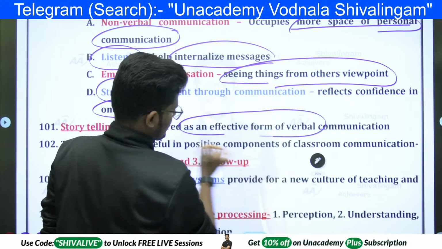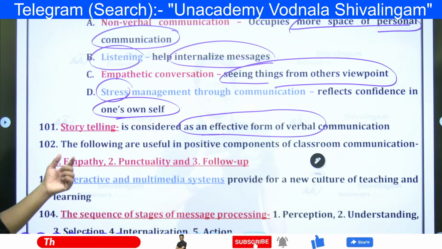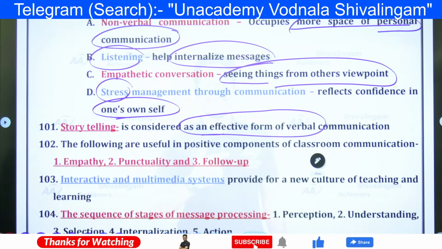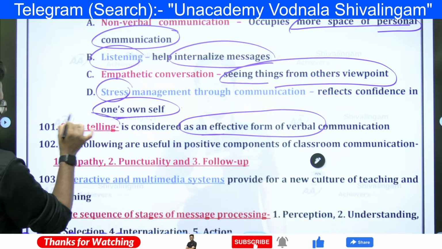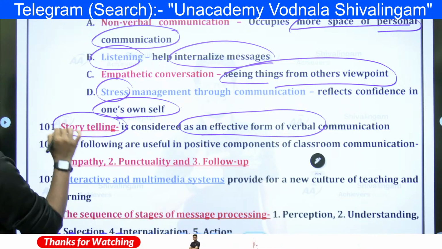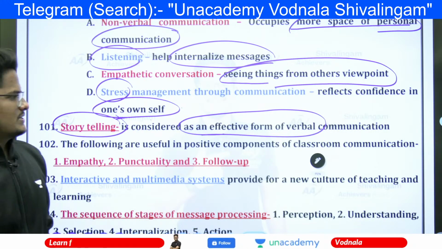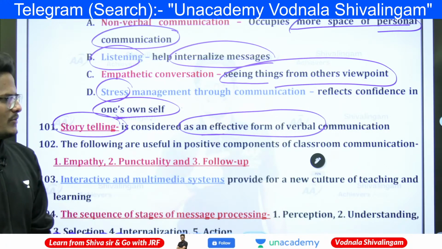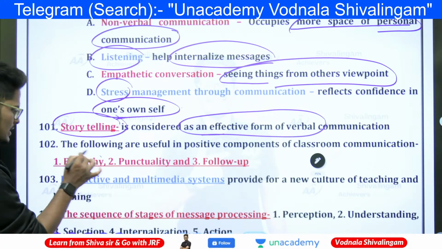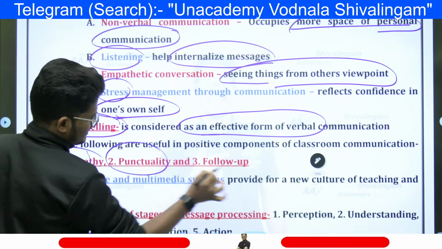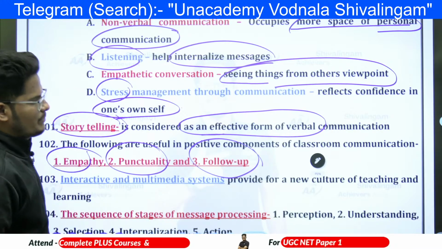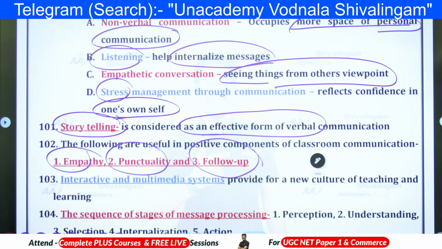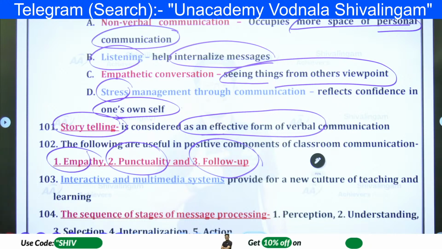It is effective because when you tell stories, people are ready to listen. And the following are useful positive components of classroom communication: empathy, punctuality, and follow-up, which means feedback. Follow-up means how they are doing, what their performance is.